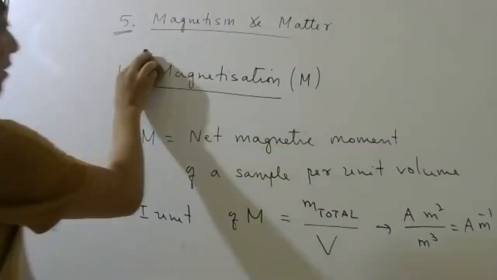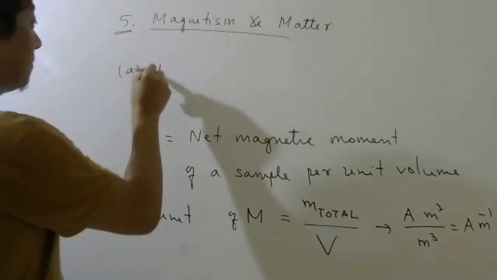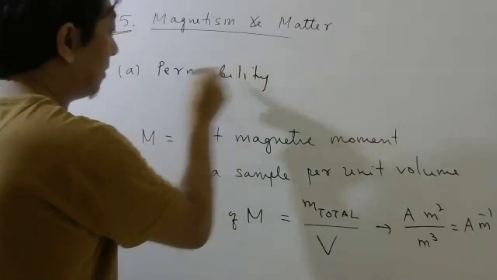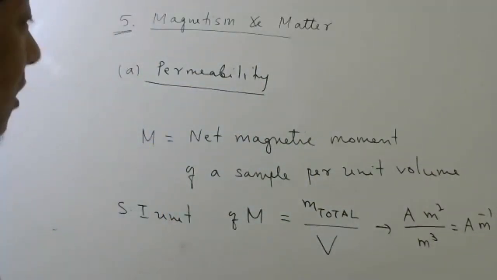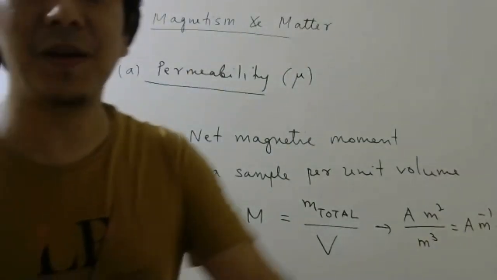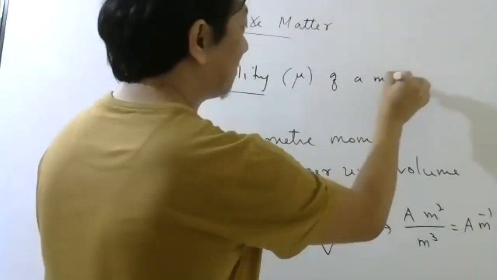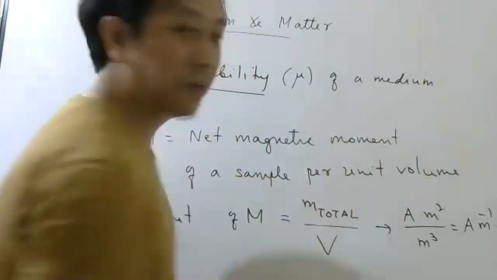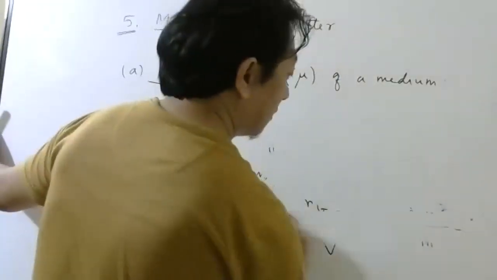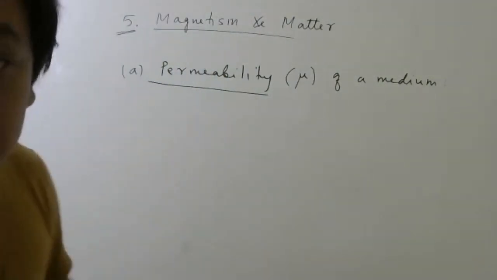The second important thing I want to study is something called permeability. Today's class will be mostly theory based. The permeability symbol we write is mu. You should never say permeability is how much; you should always ask for the permeability of a medium. The definition I will not give right now, but I will try to explain how this permeability comes.